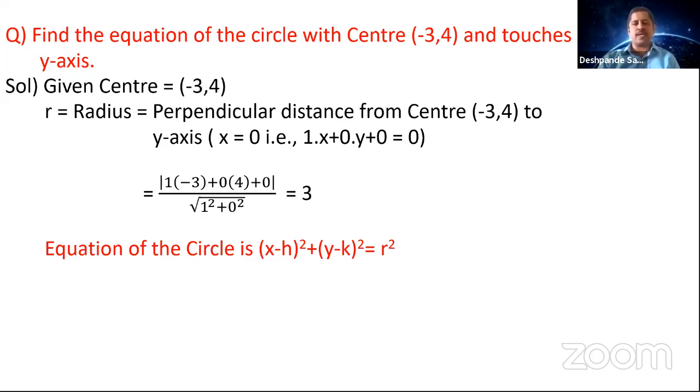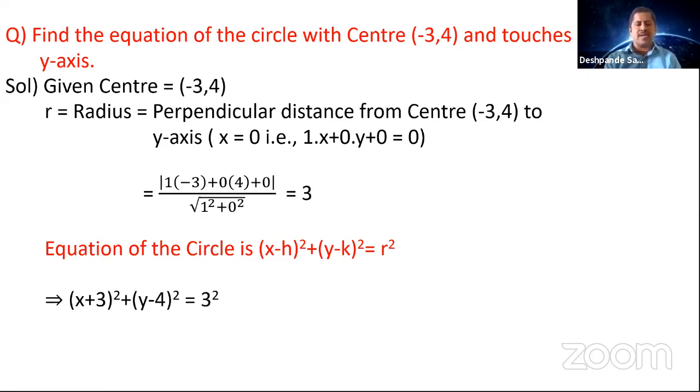What should be the equation of the circle whose center and radius are given? The formula is x minus h whole square plus y minus k whole square is equal to r square. It's a fundamental formula which you have learned. Center h comma k and radius r. So h and k are given as minus 3 comma 4 and radius is given as 3. So you can apply here. You can write it as x minus of minus, is plus 3 whole square plus y minus 4 whole square is equal to radius 3 square.